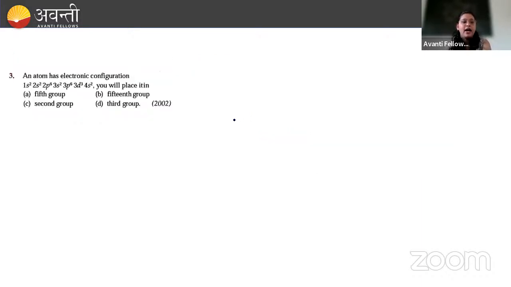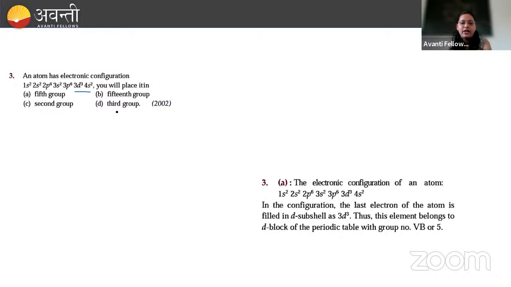Next, an atom has electronic configuration 1s2, 2s2, 2p6, 3s2, 3p6, 3d3 and 4s2. You will place it in the 5th group, 15th group, 2nd group, or 3rd group. So the last electron of the atom is filled in the d shell, that is 3d3.